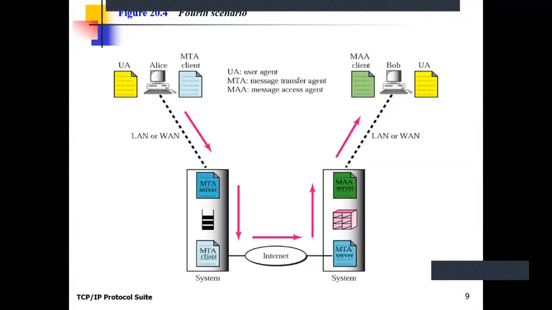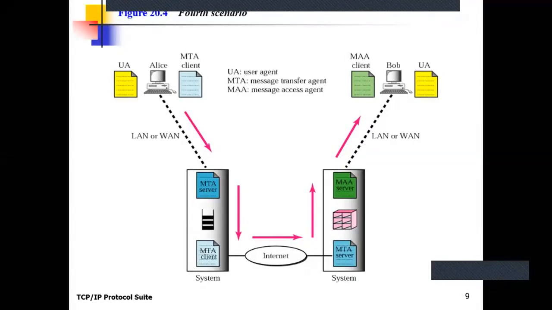Clear? Now the mail is stored at the mail server of the destination. That mail server is not part of the destination's local area network, it is apart from them. So it uses another program, which is the message access agent. See, message access agent.